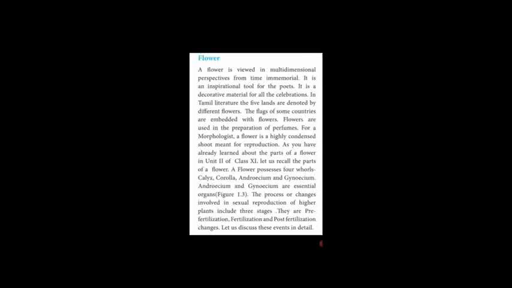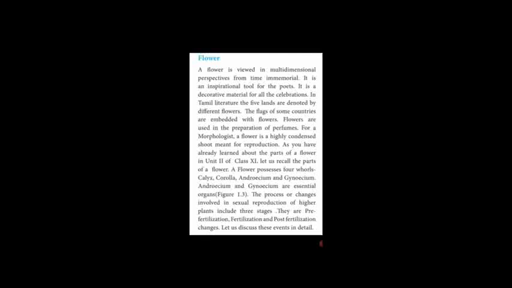Most of the morphologists have given a definition: a flower is a highly condensed part of a shoot, that means stem. That's why I simply told you it is a modified form of shoot which is responsible for reproduction. So the flower is named as a reproductive organ. The bud, flower, fruit and seed are all named as reproductive organs. Flower is mainly named as the reproductive organ in flowering plants.